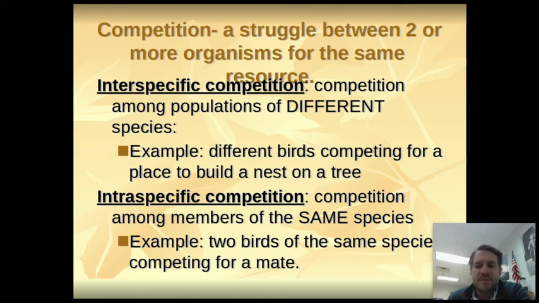And there are 2 different types of competition. There's interspecific, with an ER, like "different." So that's different species. Intraspecific, with an A, like "same." That's the same species competing. So interspecific would be like a cheetah and a lion fighting over food. Intraspecific would be like 2 deer fighting over a mate.